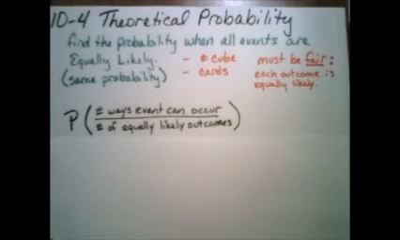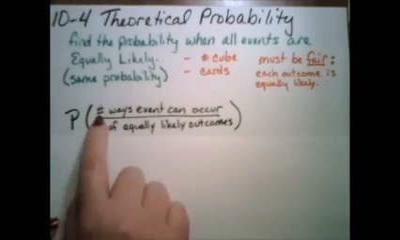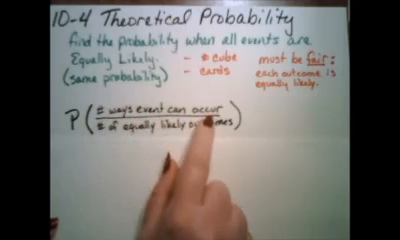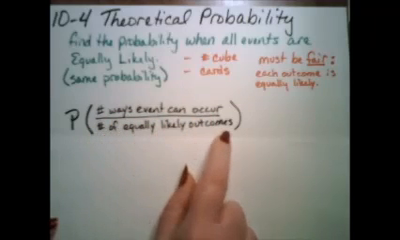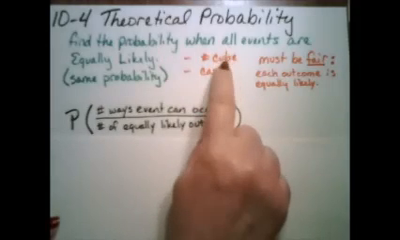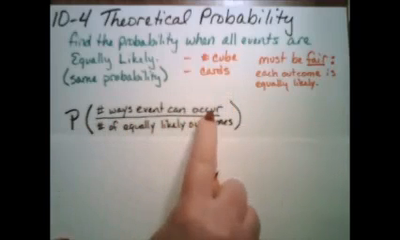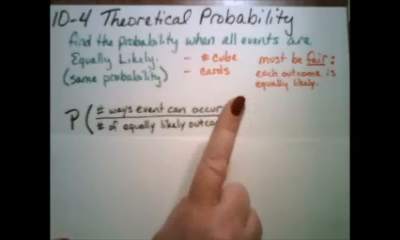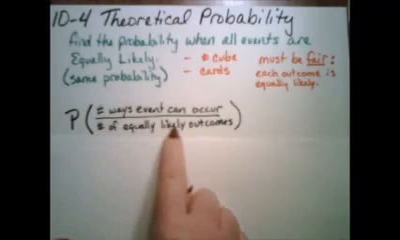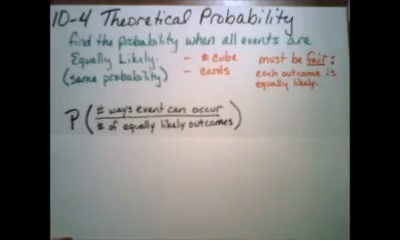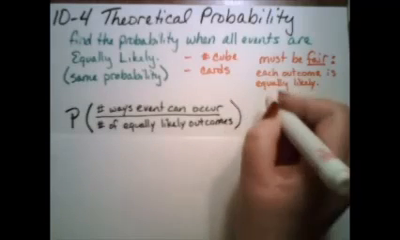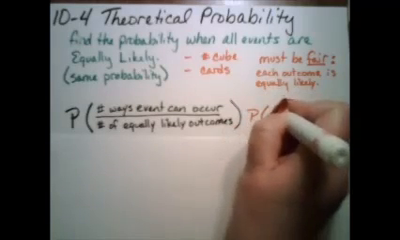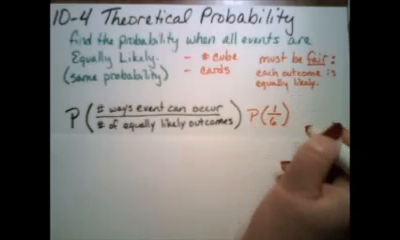So what this looks like, the probability of the number of ways an event can occur over the number of equally likely outcomes. For example, if you were going to ask for the theoretical probability of rolling a 4, what are the number of ways that event can occur? Well, of all the numbers on a number cube, only one of them is a 4, but all 6 of the numbers are equally likely. So that is actually going to be a theoretical probability of 1 out of 6 that I roll a 4.